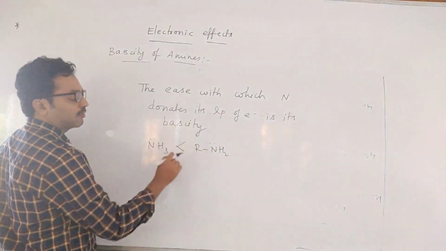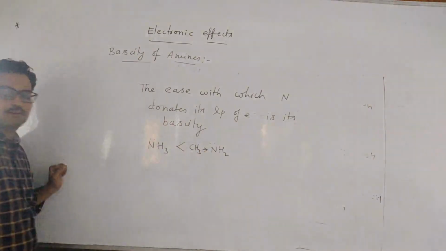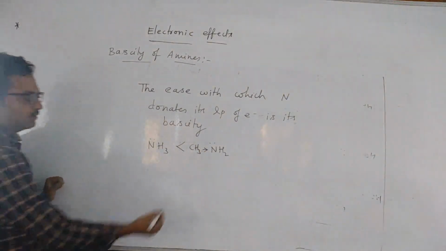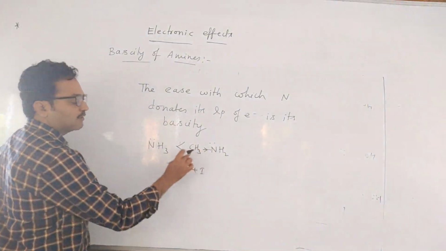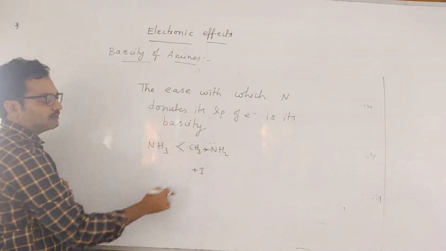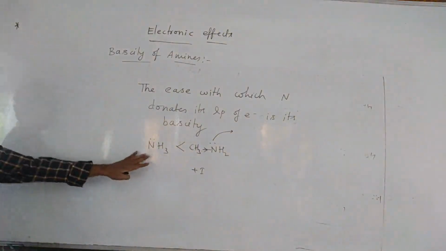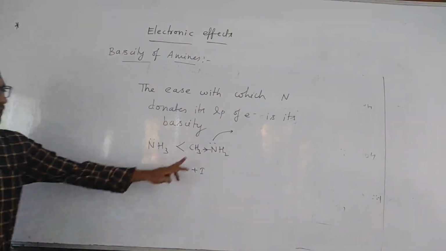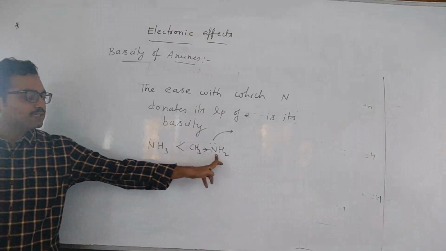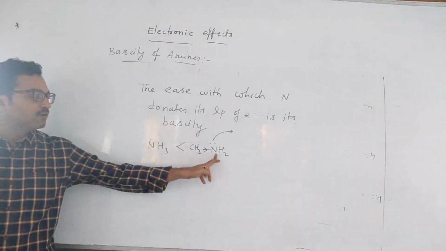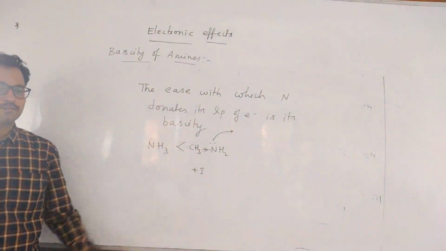Primary amine is more basic. Why? Because CH3 is a plus I effect group, so it gives electrons, so this lone pair will be given easily compared to ammonia. Because of the positive inductive effect of the methyl group, nitrogen in primary amine will give lone pair of electrons more easily than ammonia. That's it.